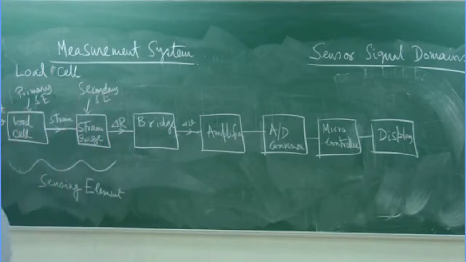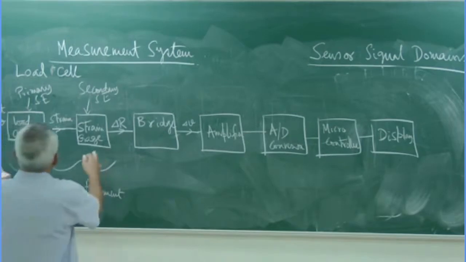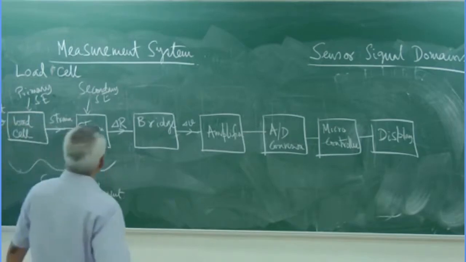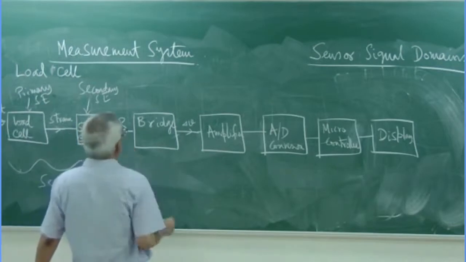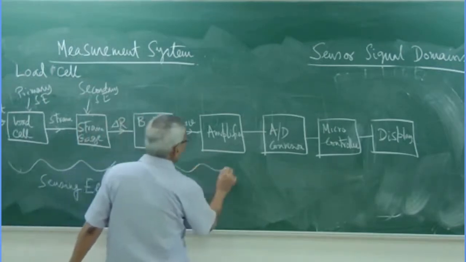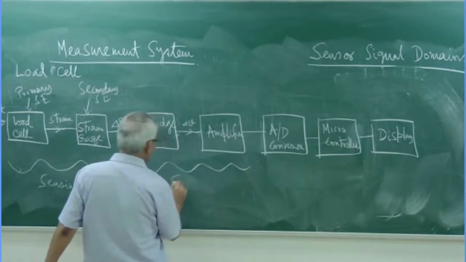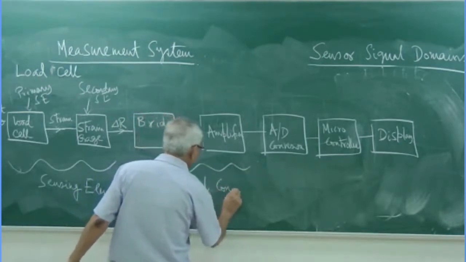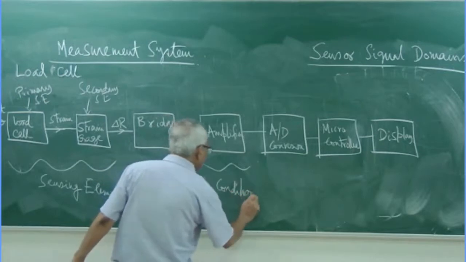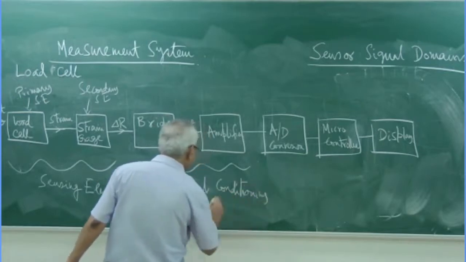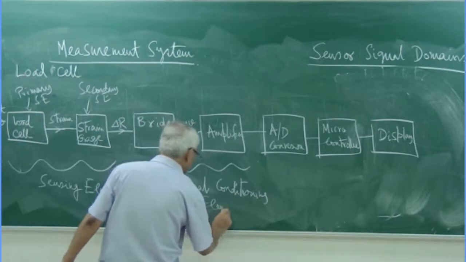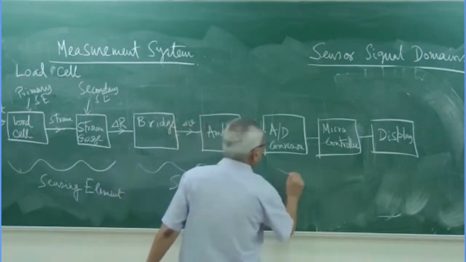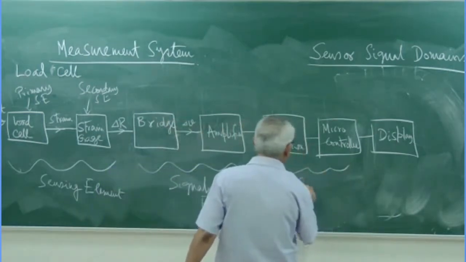The load cell is a mechanical one which converts weight into strain. That is also a sensing element. These two together, we call a sensor. This is a bridge and amplifier. These two constitute the signal conditioning element. These two will constitute the signal processing element.